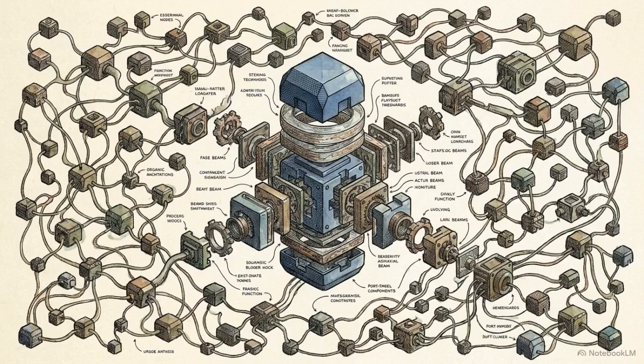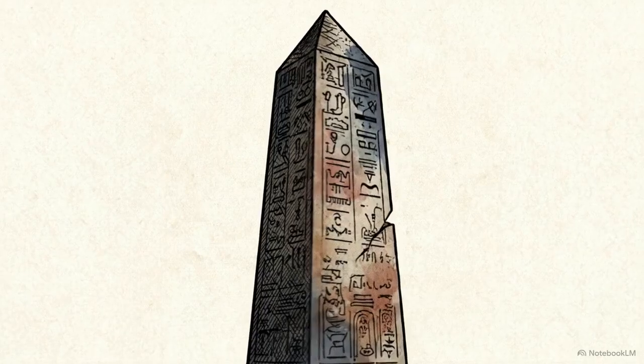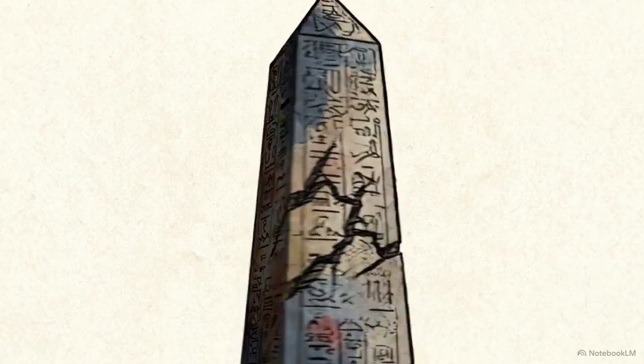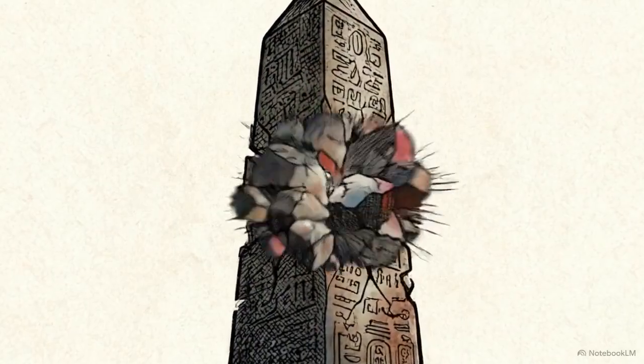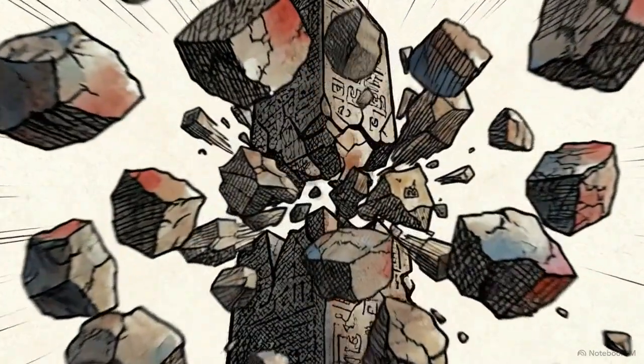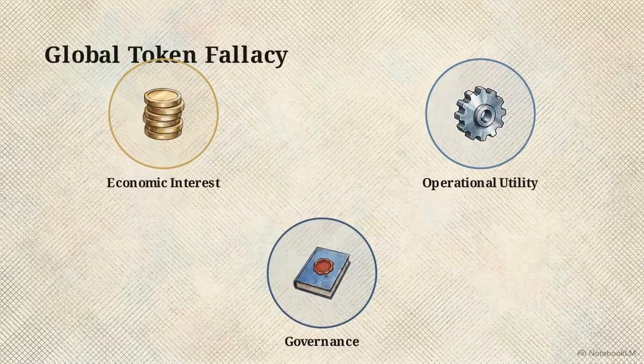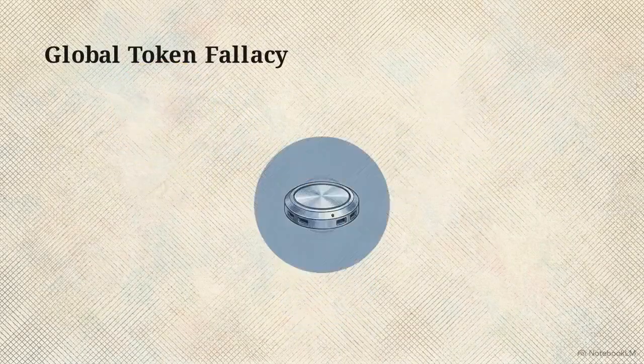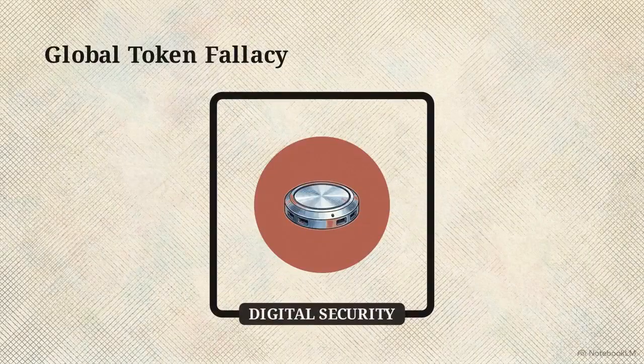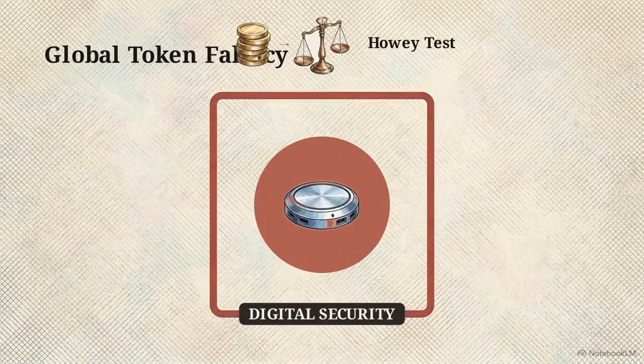For years, Web3 architecture relied on a single structural premise: build a decentralized network and power it with a globally traded protocol token. This required cramming financial yield, network governance, and operational utility into one monolithic instrument. By collapsing these distinct rights, developers inadvertently forced their entire network into the most restrictive legal category available. If any part of a token behaves like an investment contract, regulators classify the whole instrument as a digital security.